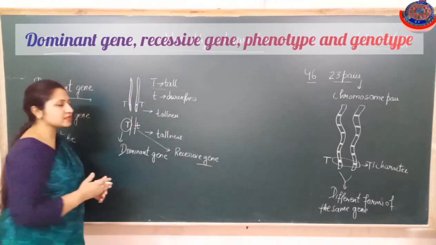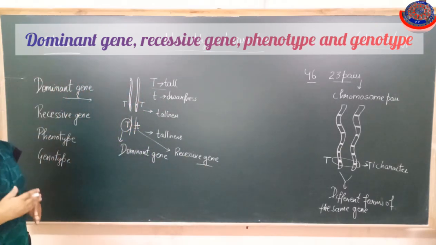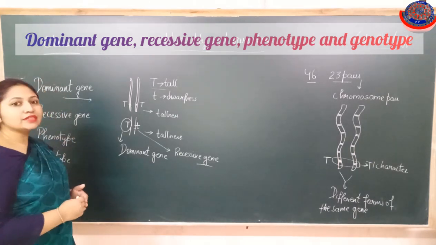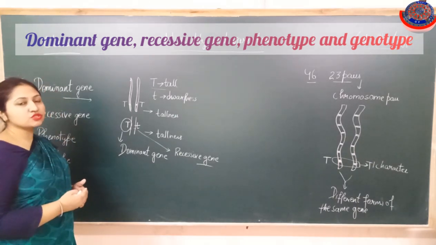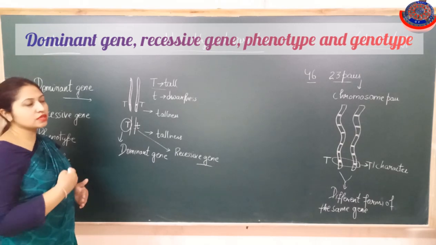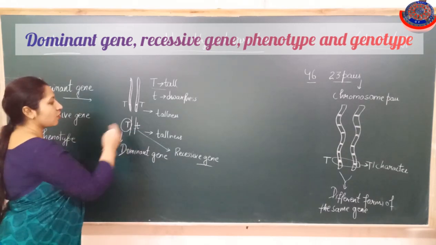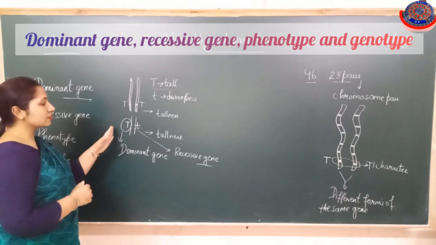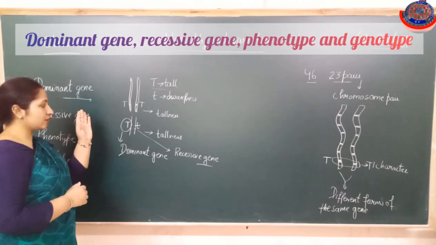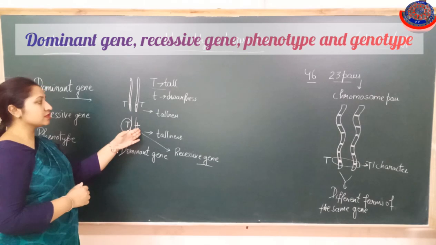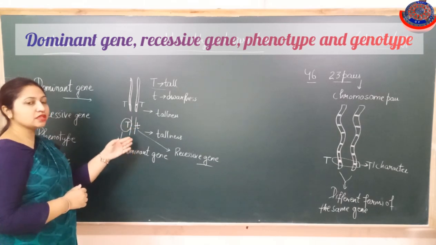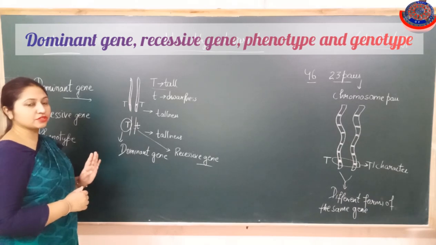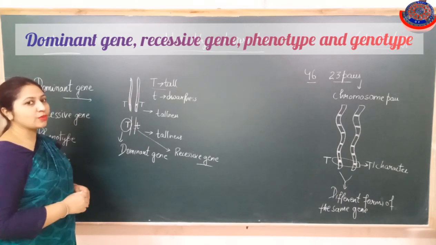On what basis are these genes known as dominant and recessive? Dominant genes are those genes which can show their appearance even in the presence of their alternative gene. Whether the other gene is capital T or small t, the dominant gene will show its expression. So that gene is known as the dominant gene.